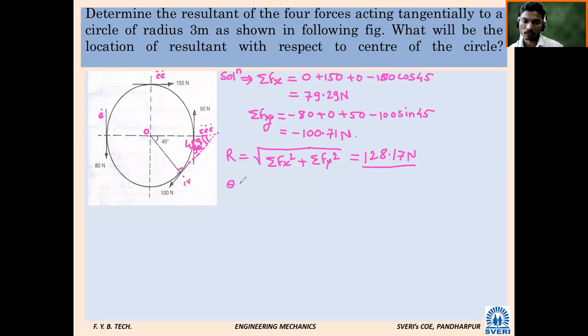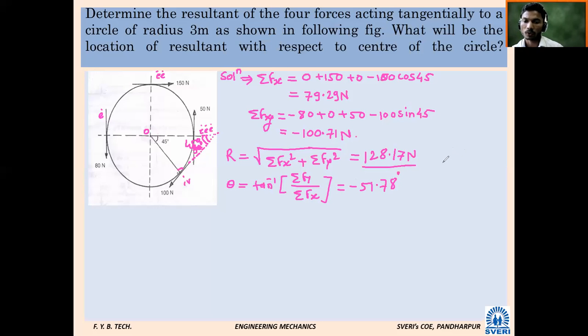Theta. Theta is equal to what formula? Tan inverse of summation Fy upon summation Fx. Calculate. Minus 51.78. Very good, minus 51.78 degrees.